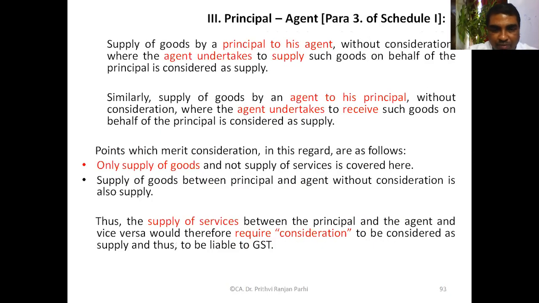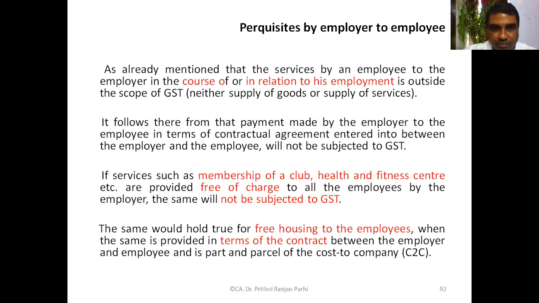Just give me a minute. I'm searching for the appropriate example. Yeah, this is what I was looking for.